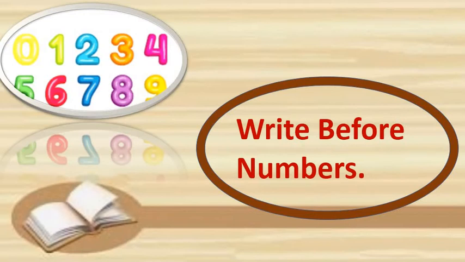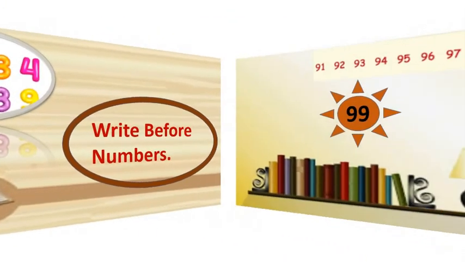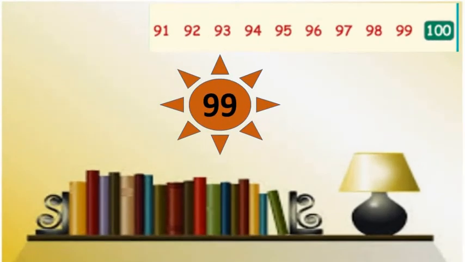Write before numbers. Here we have completed an exercise of after numbers. Right now we are going to learn how we can write before numbers. Let's see. Look, this side is empty.